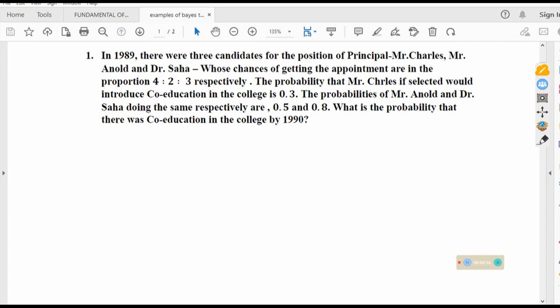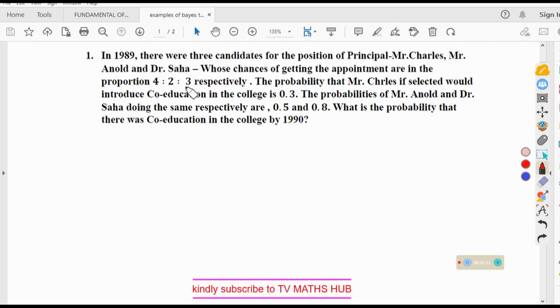Question number one: in 1989, there were three candidates for the position of principal. We have Mr. Charles, we have Mr. Arnold, and Dr. Saha, whose chances of getting the appointment are in the proportion of 4 to 2 to 3 respectively.